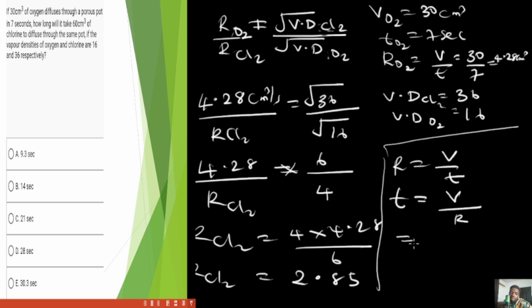So looking at this, the volume of chlorine involved in this question is 60 divided by the rate we got from what we solved as 2.85. If you do that, you find out that the time for chlorine to diffuse would be equivalent to 21 seconds. So let's check our options and see if it is there. As you can see, the answer is option C.